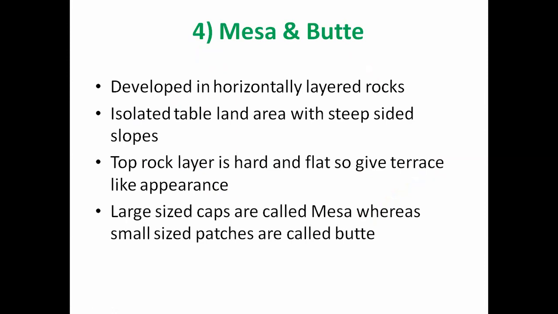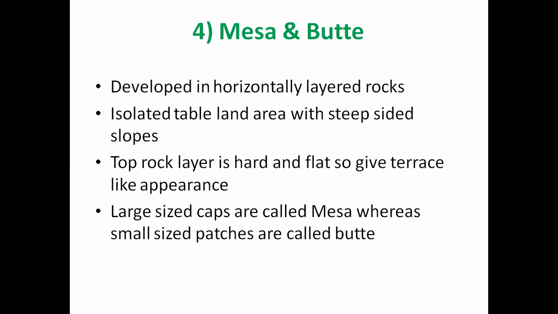The top rock layer is hard and flat, so it gives a terrace-like appearance. It means the top surface is hard, that's why it can't undergo weathering and erosion easily. That's why the flat surface is developed towards the upper side. Large-sized caps are called mesa, whereas small-sized patches are called butte.